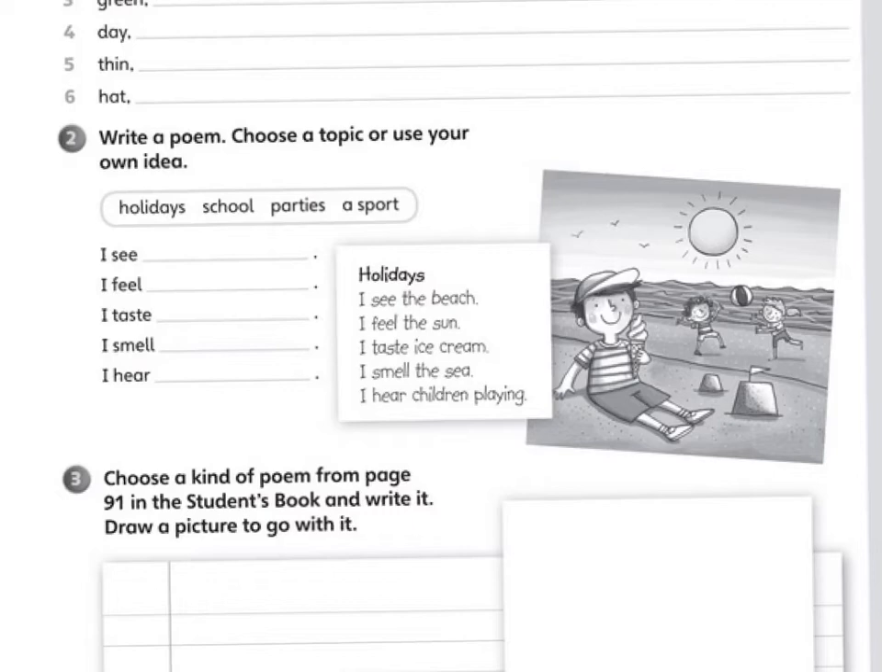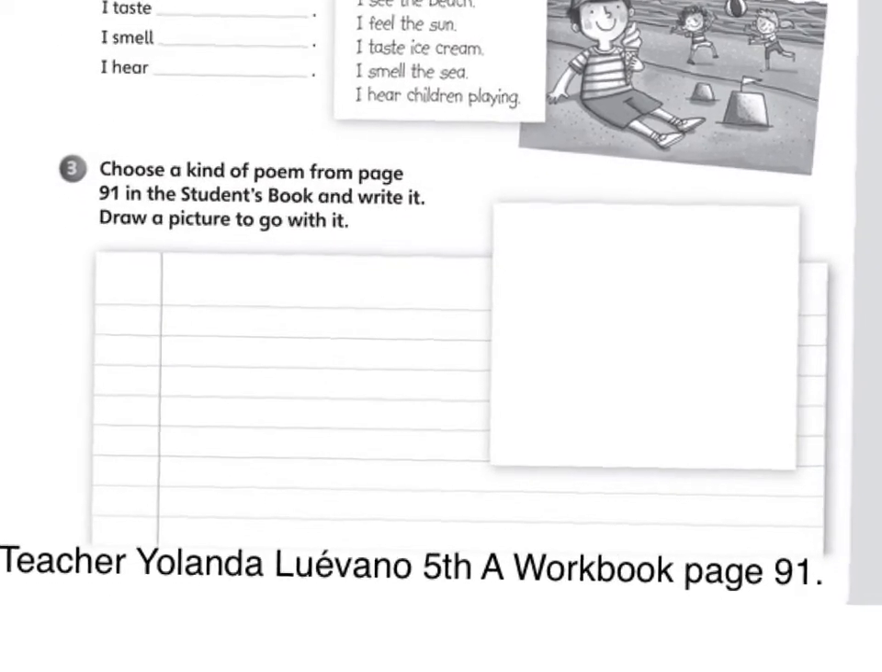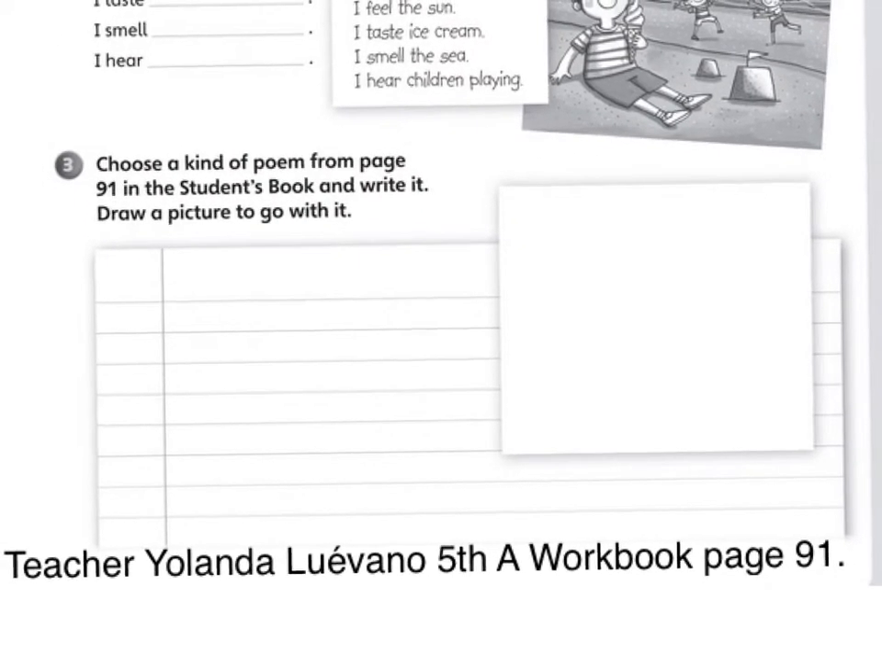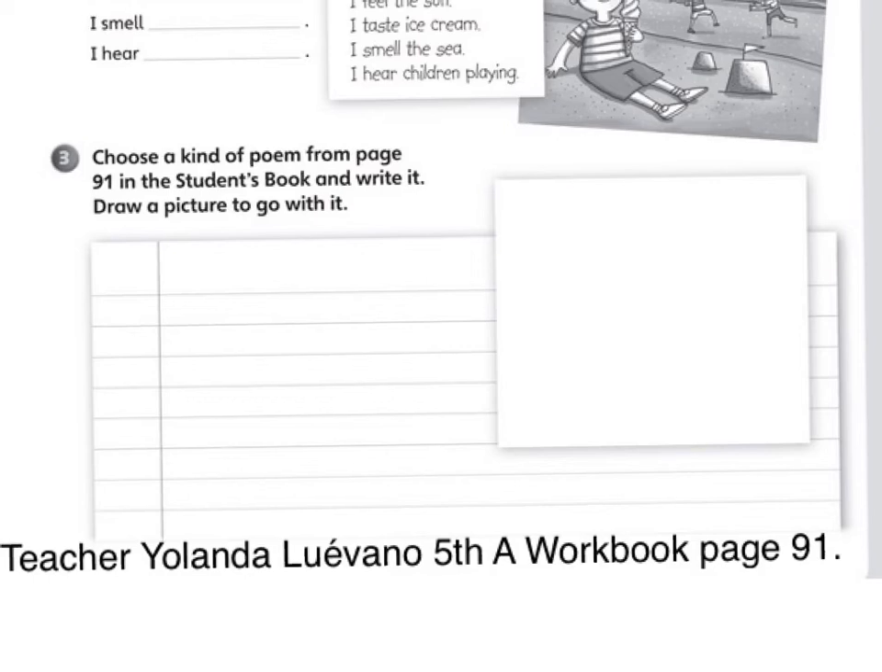The next exercise, it's a practice for your project. It says choose a kind of poem from page 91 in the student's book and write it. Draw a picture to go with it. You can write here your draft. What is your draft? Your draft is your borrador. That means something that you do before doing the real thing. So maybe you can write a draft before you put it on the colored piece of paper just to make sure. Remember to check your orthography, check your spelling, check your grammar, everything,